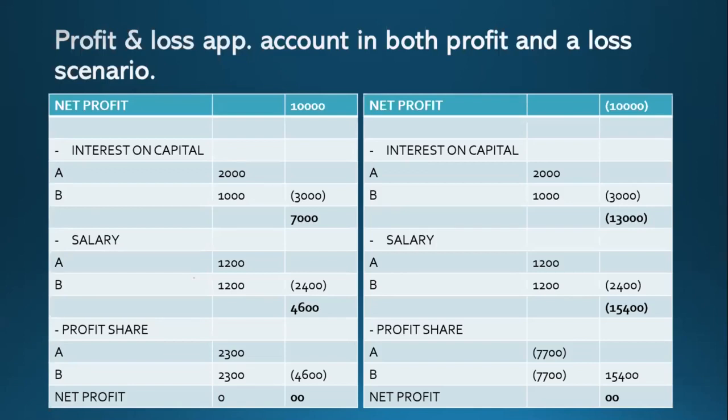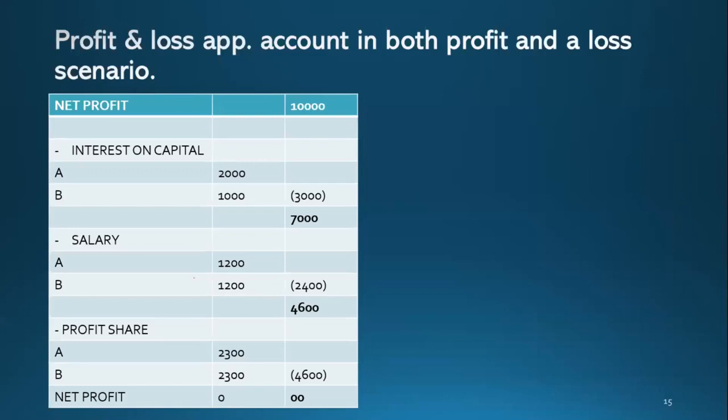Now let's look at the left one. The net profit is 10,000 rupees. After that, you have the interest on capital for partners A and B, 2,000 and 1,000, so you deduct 3,000. From 10,000, if you deduct 3,000, the remaining profit is 7,000 rupees. Then there is salary.